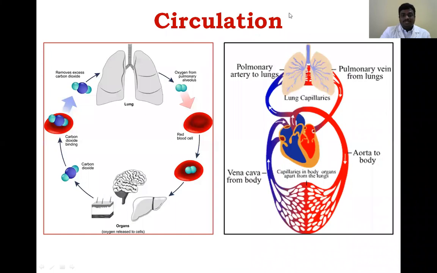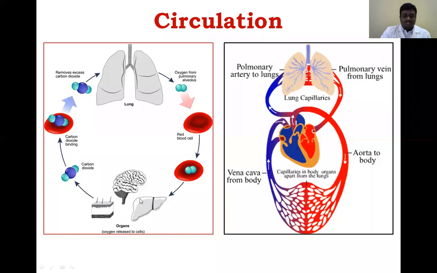How does the circulation take place? So here, during inspiration and expiration, we inspire oxygen into the lungs. Then that oxygen is carried through the pulmonary vein, and the oxygen binds to the RBC hemoglobin. Then it is transported to the organs.